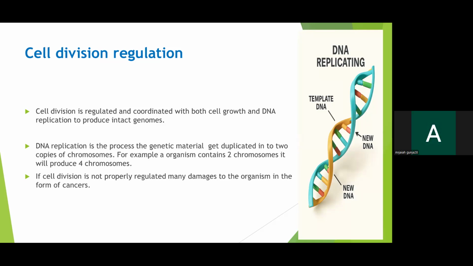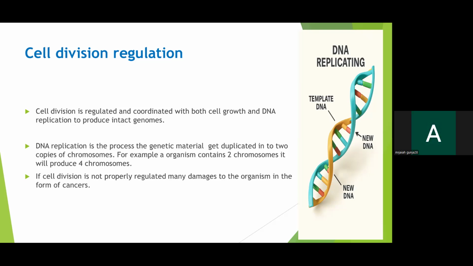So you can see here, cell division is regulated and coordinated with both cell growth and DNA replication to produce intact genomes. Genome means the DNA, which is very important. The most important molecule in the cell is DNA, which has total information about the cell. So that DNA has to be not damaged. If it is damaged, the next generation, the new cell, will not get the complete genome. That's why cell division regulation is very important.